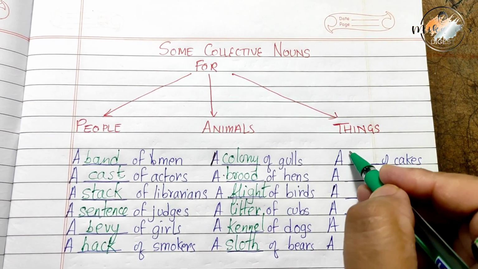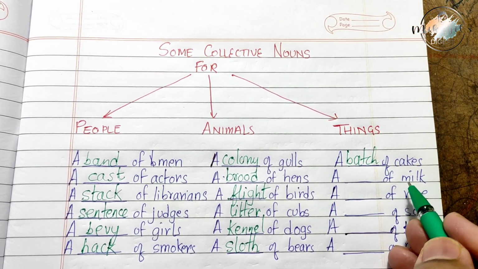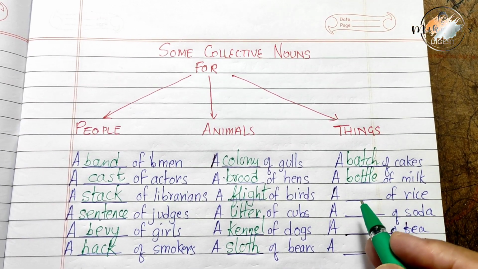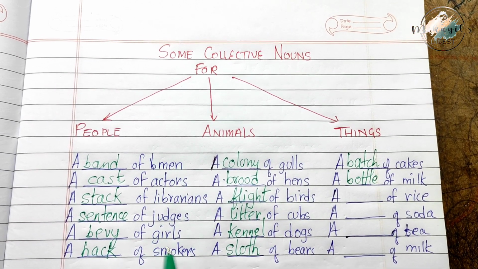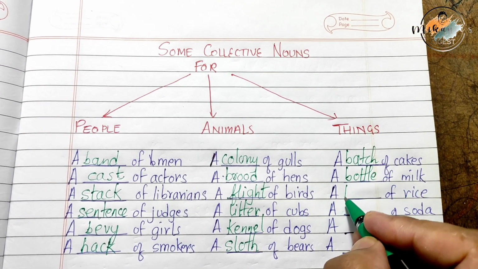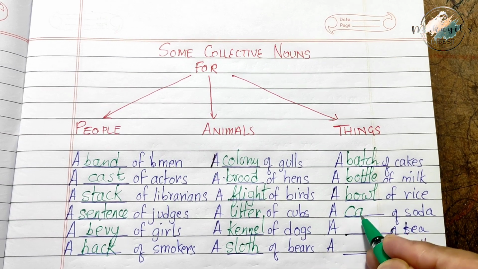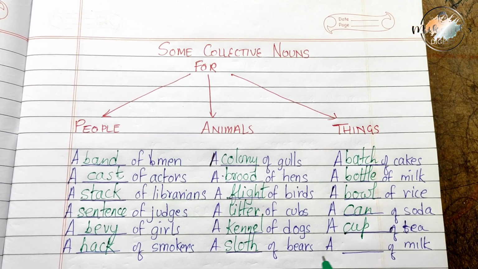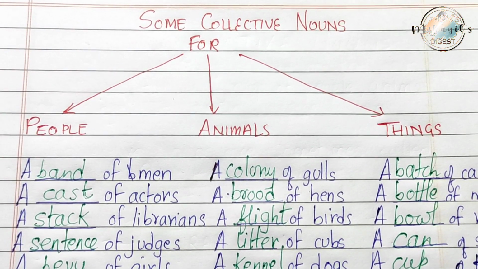A batch of cakes. Next, a bottle of milk. If you know any other collective noun for these, let me know in the comment box. A bowl of rice. A can of soda. A cup of tea. And last, a carton of milk.